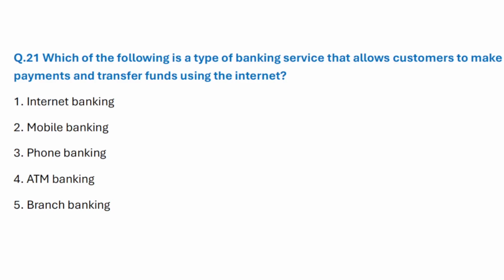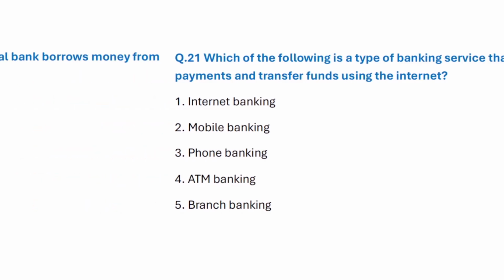Question number 21. Which of the following is a type of banking service that allows customers to make payments and transfer funds using the internet? Correct answer is option 1, Internet banking.